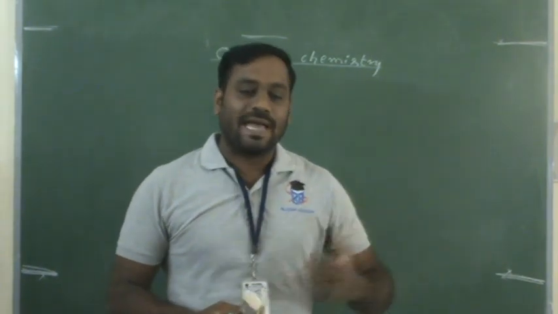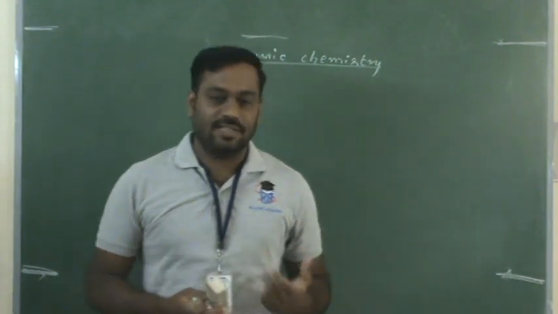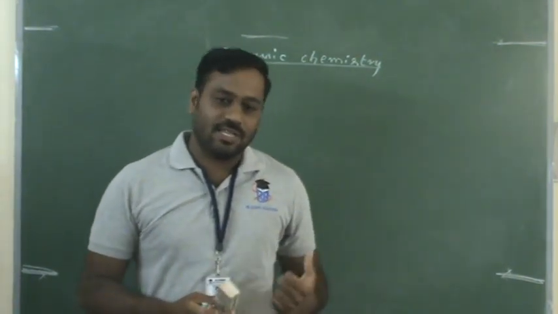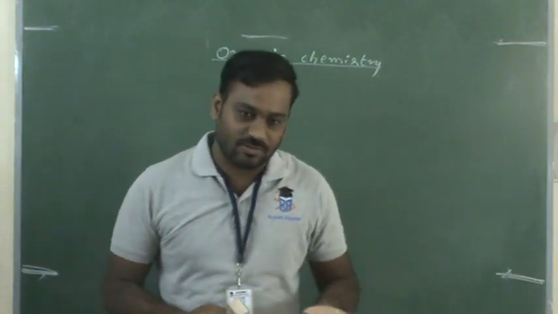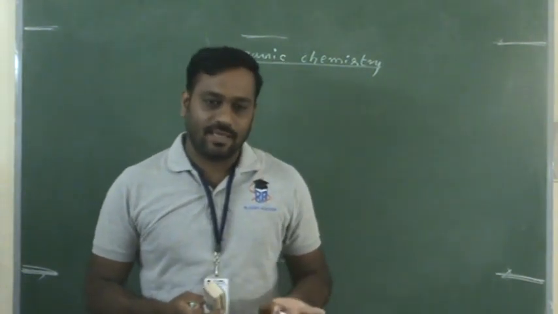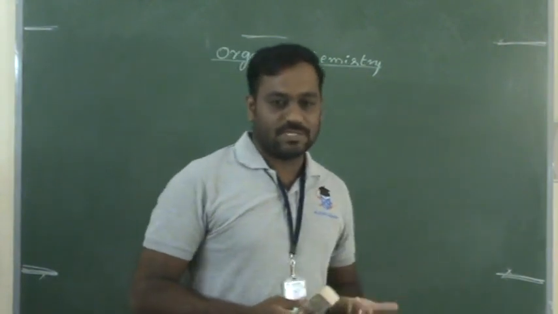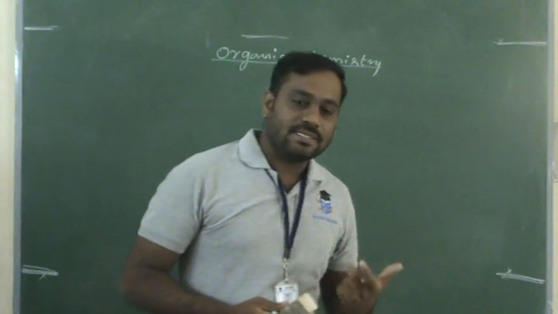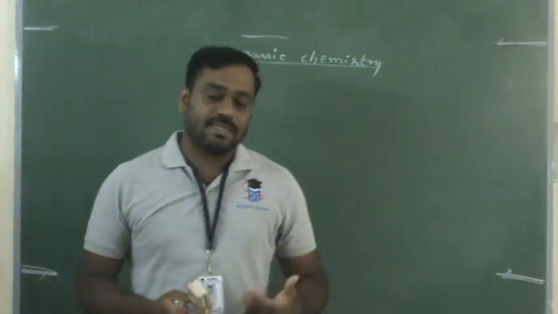For continuation of that syllabus, in second PUC organic chemistry, we have other functional groups like halogen compounds, which is one of the functional groups, and alcohols, phenols and ethers is another.